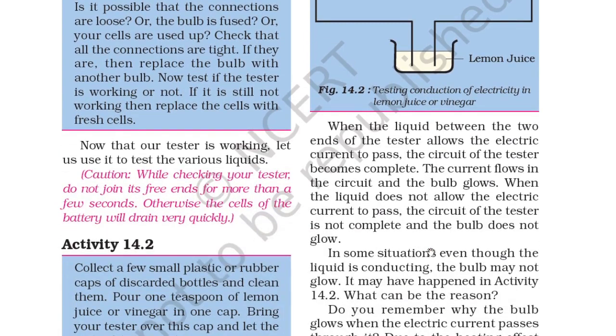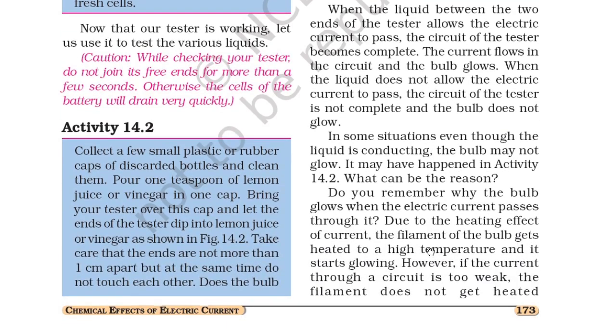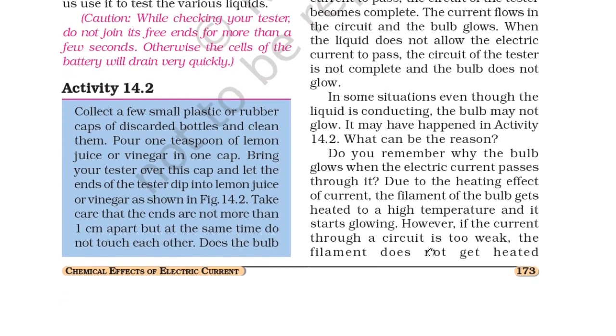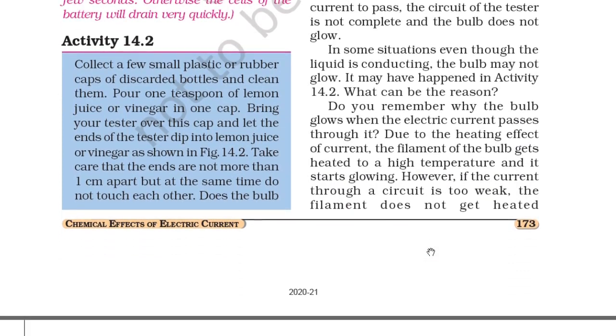When the liquid between the two ends of the tester allows the current to pass through, the circuit of the tester becomes complete. The current flows in the circuit and the bulb glows. When the liquid does not allow the electric current to pass, the circuit of the tester is not complete and the bulb does not glow. In some situations, even though the liquid is conducting, the bulb may not glow. This may have happened in activity 14.2. What can be the reason?